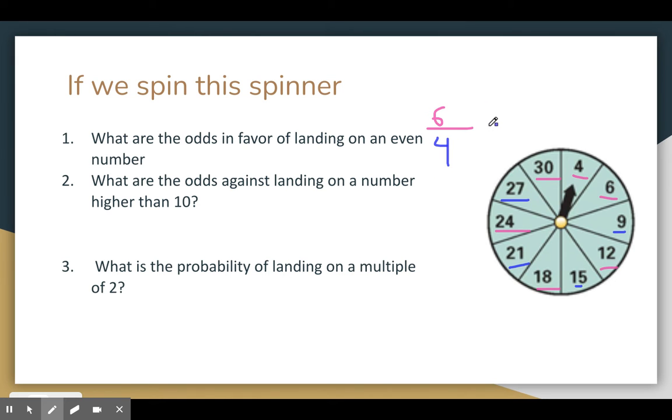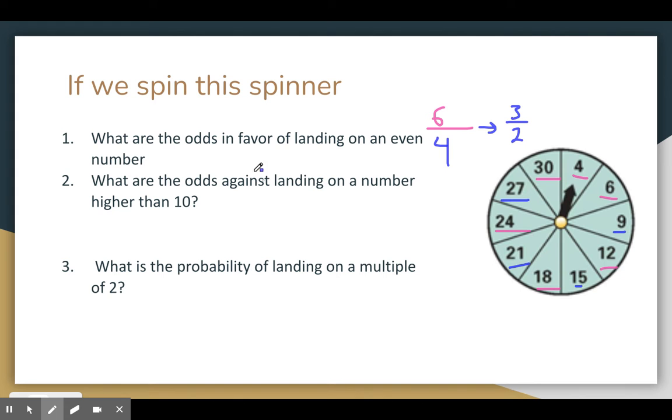Now this, I would totally expect you to simplify. We can divide both of these by 2, and that would come out to 3 halves, right? So if 3 halves is bigger than 1, that means the odds are in favor of landing on an even number.